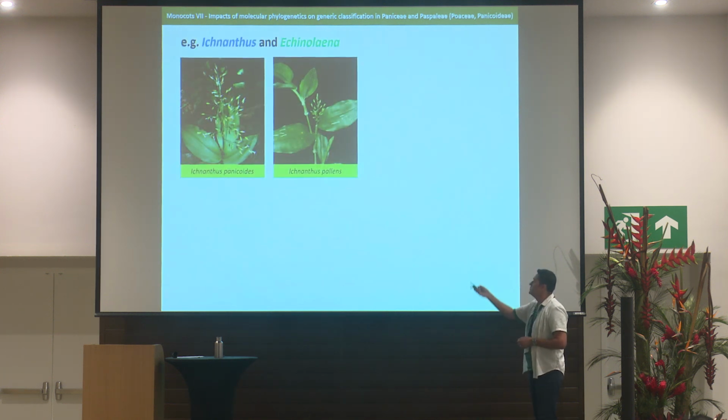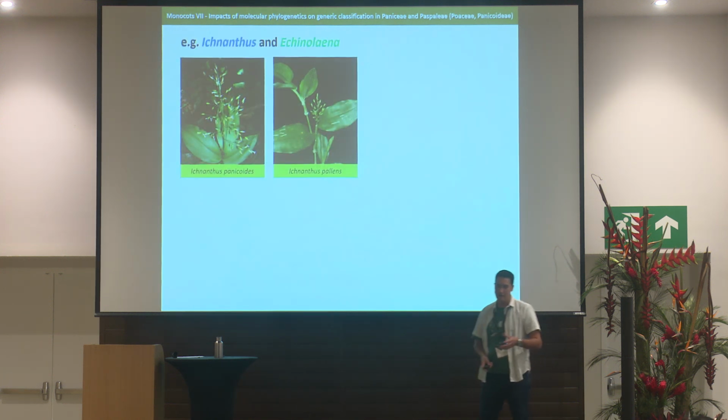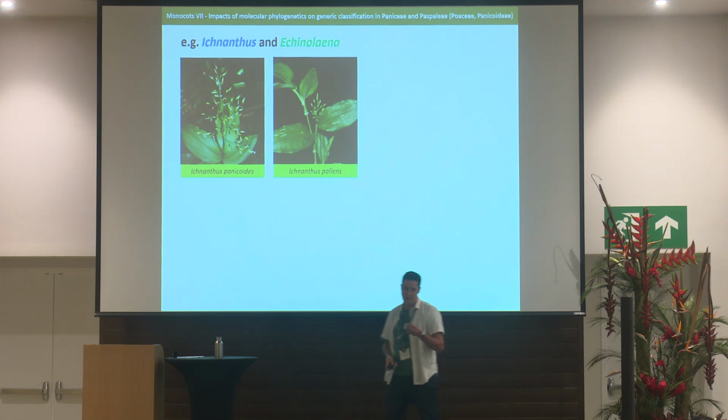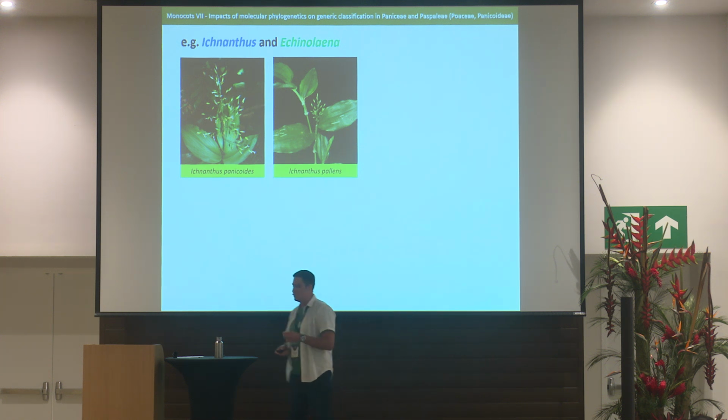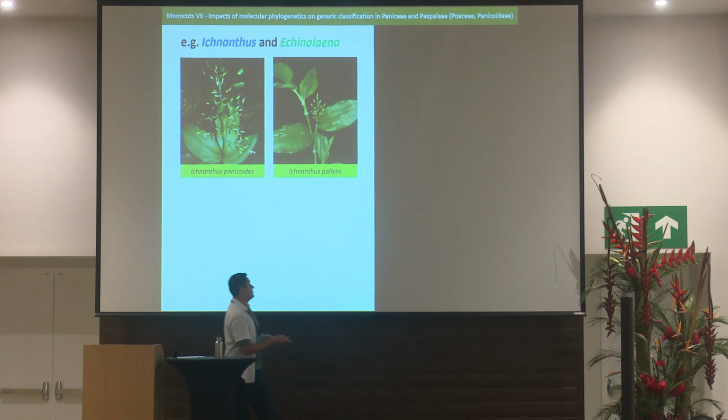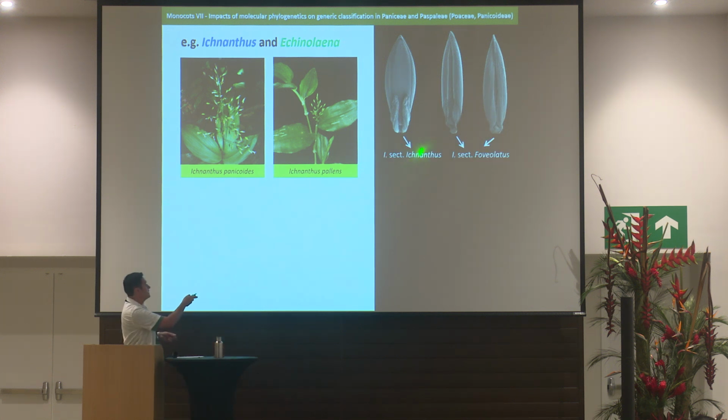So Echinolaena used to be a genus highly variable in vegetative and reproductive characters that included species with paniculate inflorescences, and the diagnostic character was the presence of hilar appendages in the shape of rings, scars, or convex swelling at the base of the upper floret.